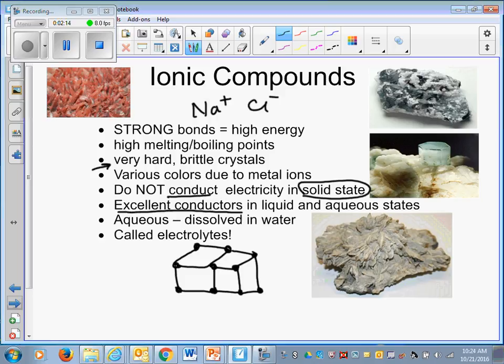They have a very specific crystalline structure. We call it a lattice structure. A lattice is a three-dimensional structure. We also need to know the definition of a lattice. It's a 3D shaped structure where each atom is bonded to a certain number of other atoms.